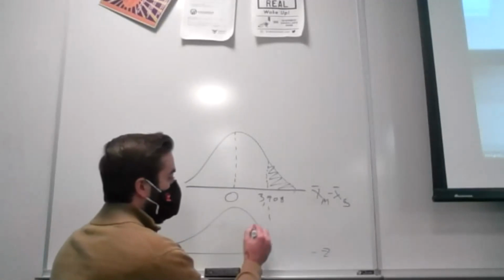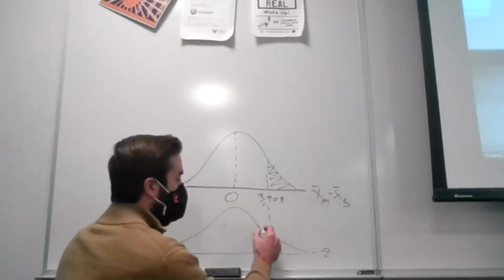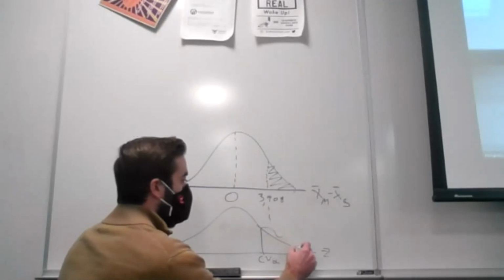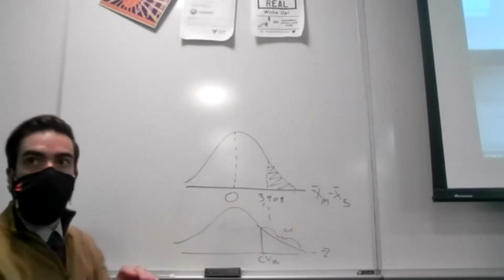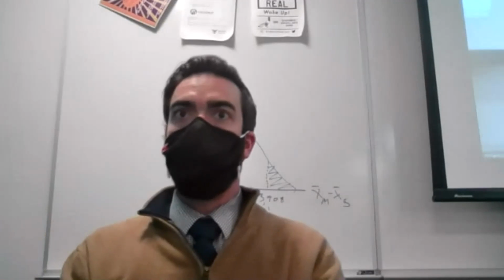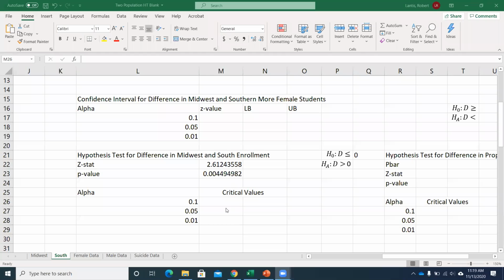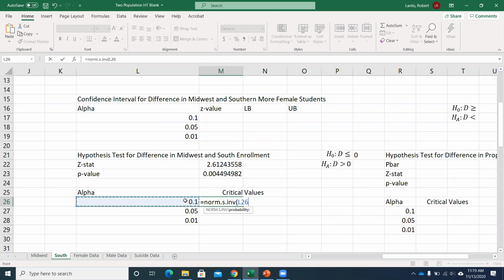For critical values, I want a z value that gives me alpha in this right tail, right? So I now know the area I want in the tail, and I want to find the z-score that would give that to me. So I'm kind of working in reverse, or inverse, right? So instead of norm.s.dist, I'm going to use norm.s.inv. I'm now going to tell Excel the probability I want in that right tail. The only problem is this function works just like the table, where it's thinking about the area to the left.